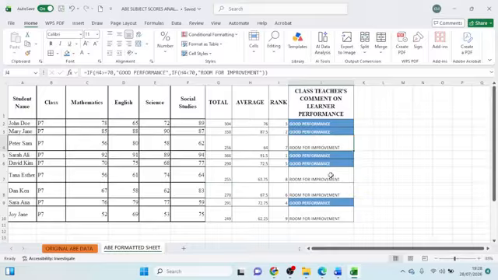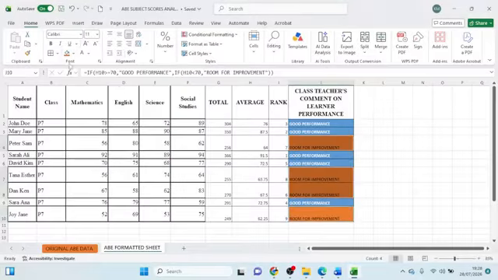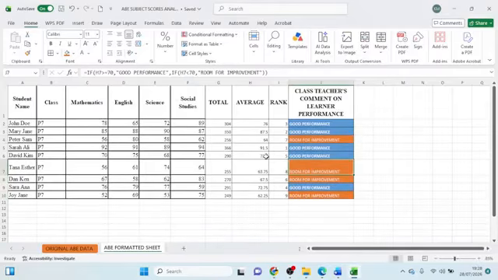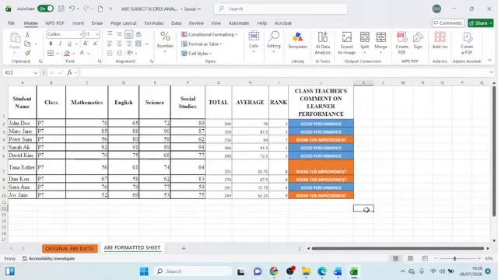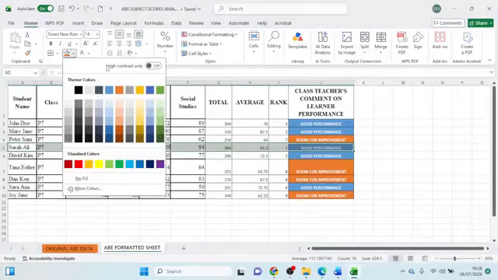Then this one's for room for improvement. I can click at this, hold control, highlight this, and then click at this, and then at the fill color, I can decide to fill them with this and a white text color, so that I can also spot those that are having room for improvement. I can now highlight all this, put it in the center, and of course bold it. So that is the class teacher's comment, and also I can decide to highlight the best learner, that is Sarah Ali.